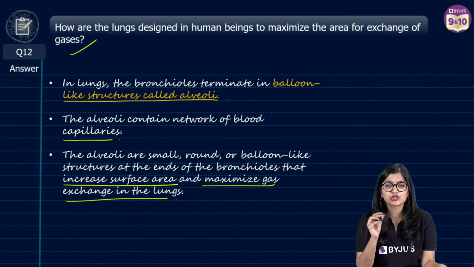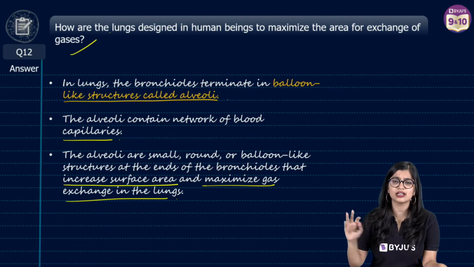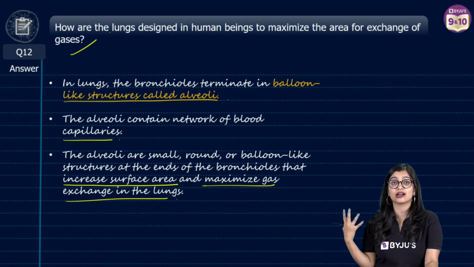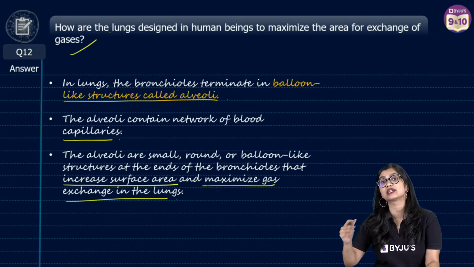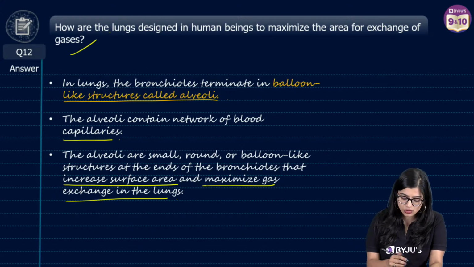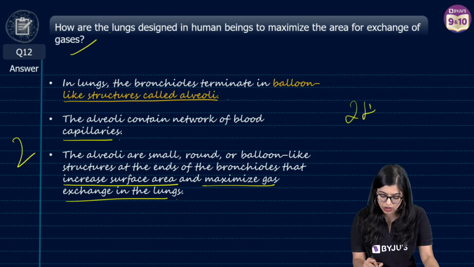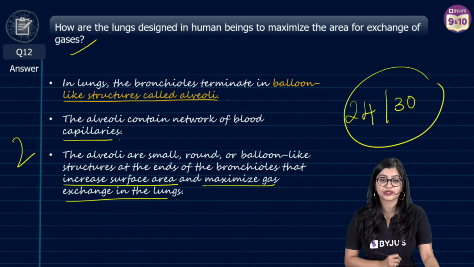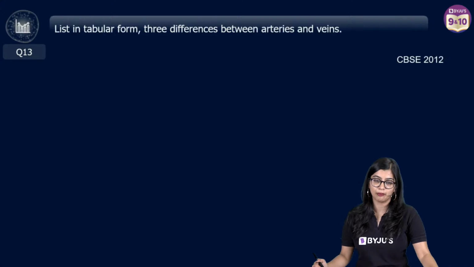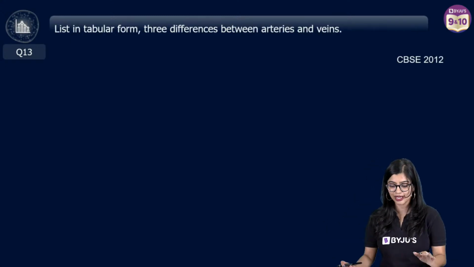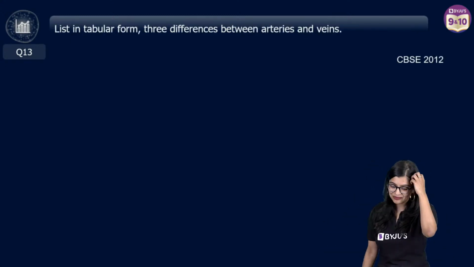Now, ma'am, should we make a diagram or only write the answer? You have to only write the answer because they are not asking you. If they want it, they'll say with a supporting diagram. And since this is only for 2 marks, you don't need to worry too much, right? So as you can all see, so far 24 out of 30 marks easily scored in the body.